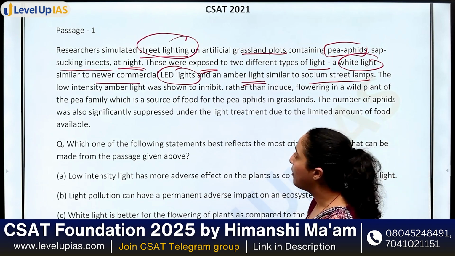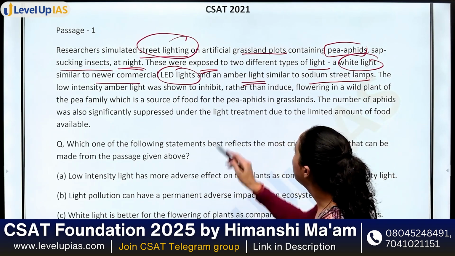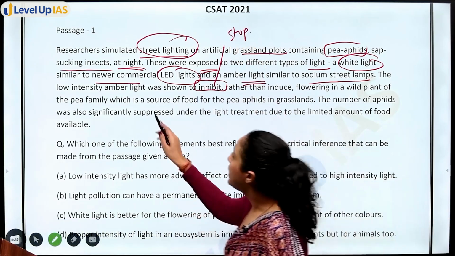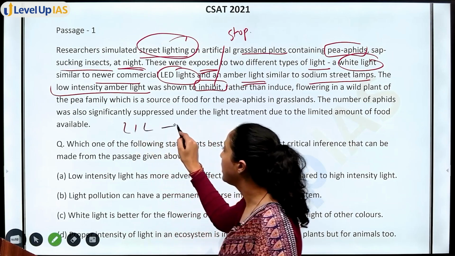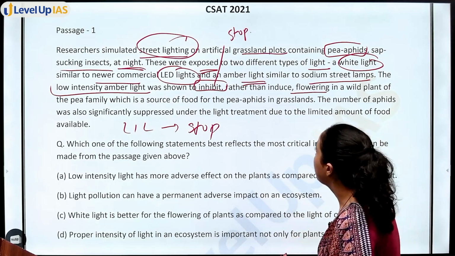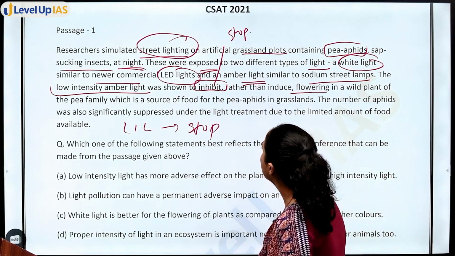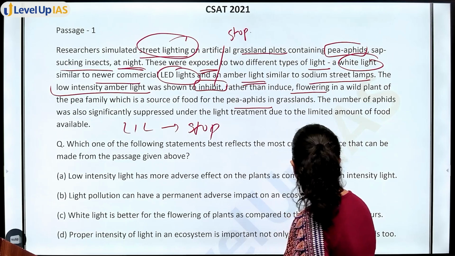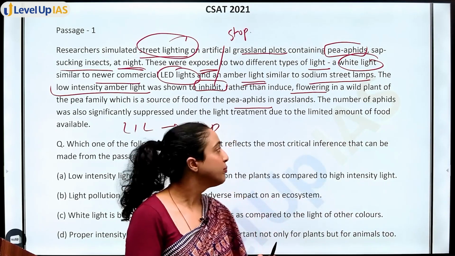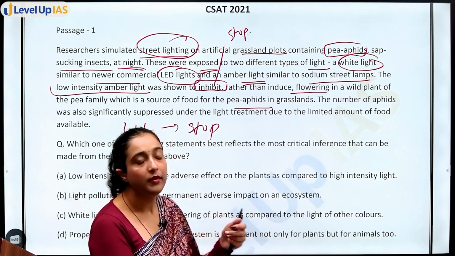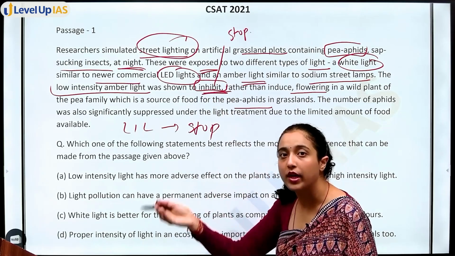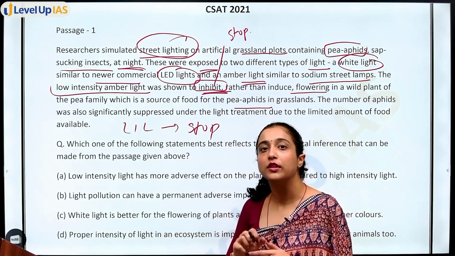The low intensity amber light was shown to inhibit, मतलब stop, ठीक है. So low intensity amber light ने क्या किया, stop rather than induce flowering in a wild plant of the pea family, which is a source of food for the pea aphids in grasslands. ठीक है. So एक plant which is a source of food for the pea aphids, उस पे क्या effect हुआ, low intensity light से it stopped, that is shown to inhibit the growth rather than बढ़ाने के लिए. आप light दे रहे हो, उससे growth is stopping.